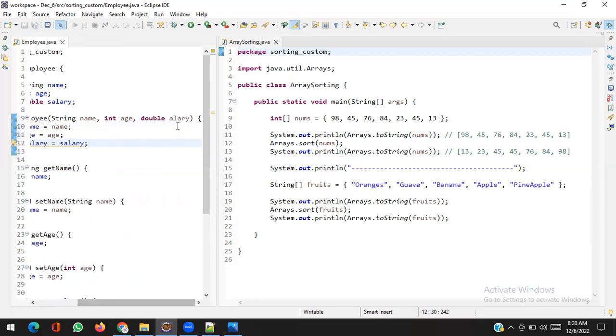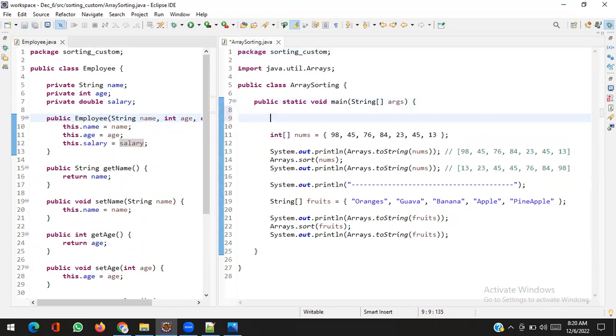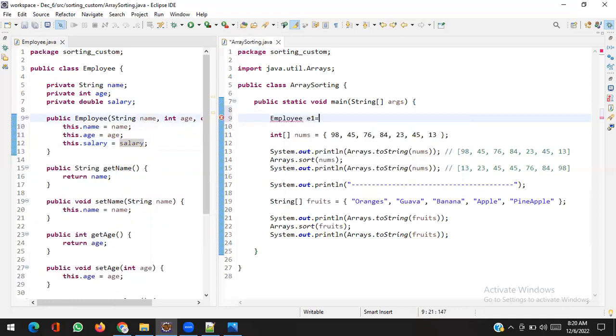So if I want to create an employee object, I will just pass the name, age and salary and it will create an employee. Let's create a few employees. Employee e1 equal to new Employee, name can be, let's say, Geeta, age 25, salary something like that.